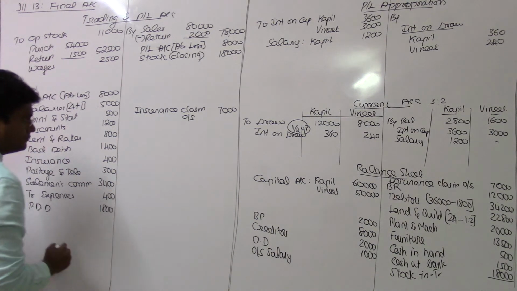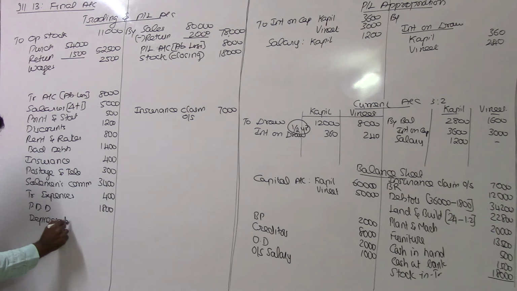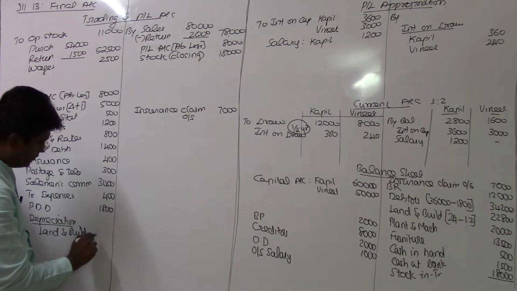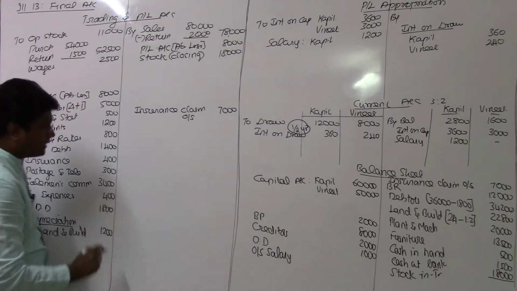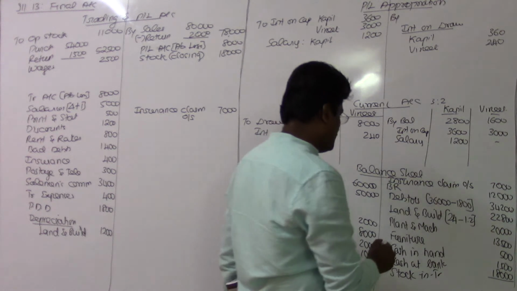So depreciation, one by one I am going to write it. So first the depreciation meant for land and building, the value being 1,200 rupees, which is nothing but 5% on the value. Furniture is depreciated 10%.